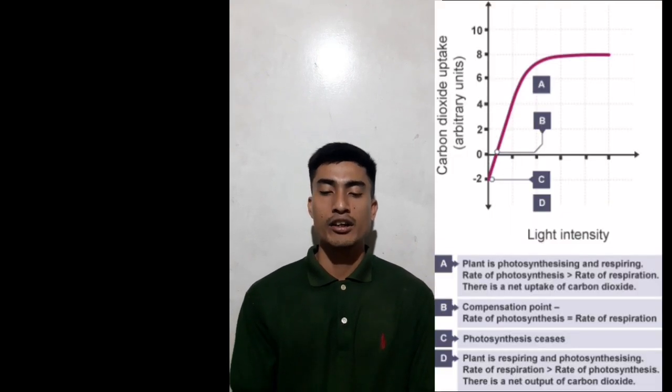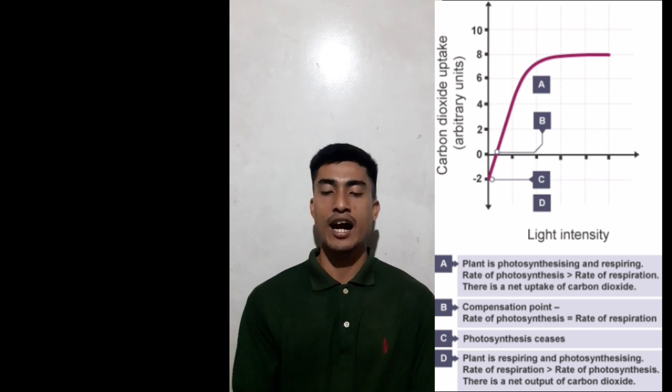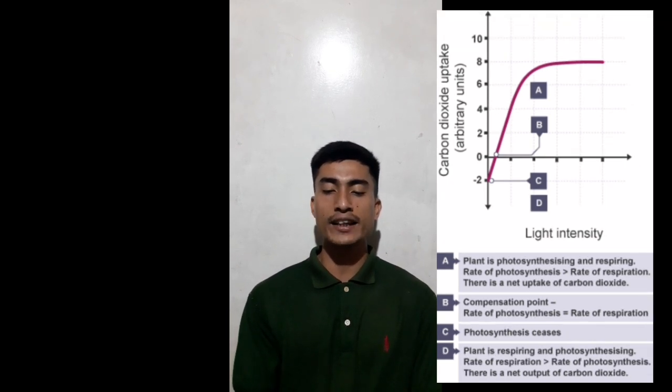Respiration uses oxygen and produces carbon dioxide. Below is a graph measuring the rate of photosynthesis, plotted as carbon dioxide uptake against light intensity. This graph shows that with no light, the carbon dioxide uptake is below zero.